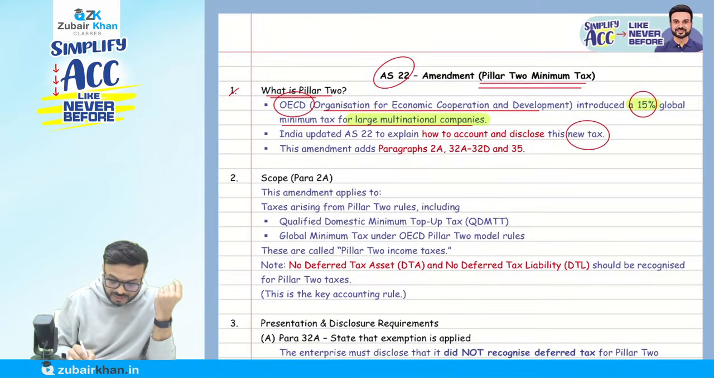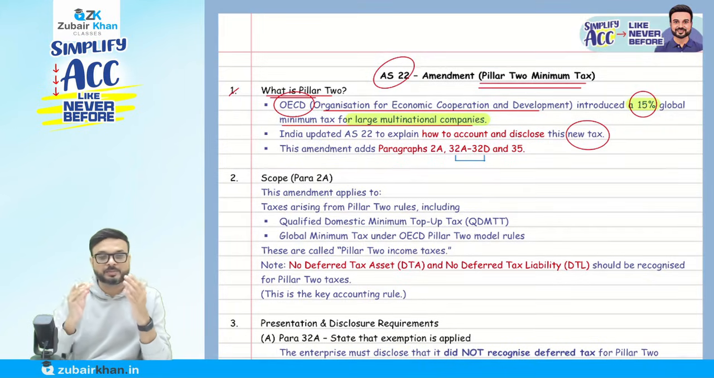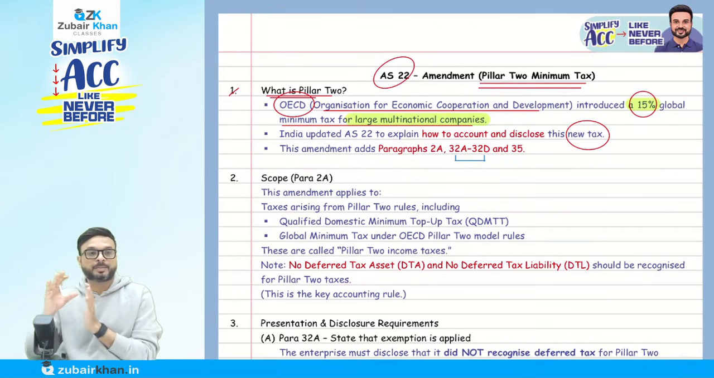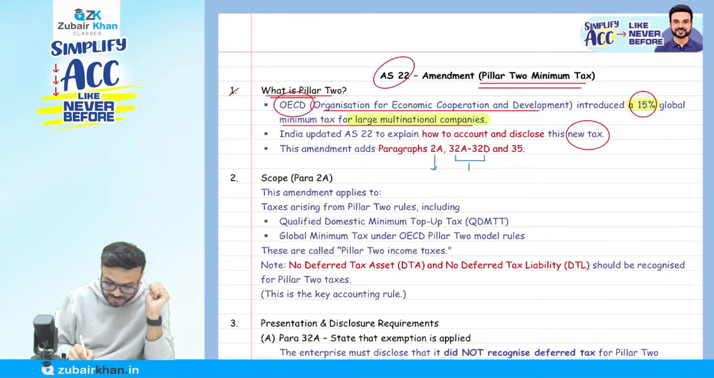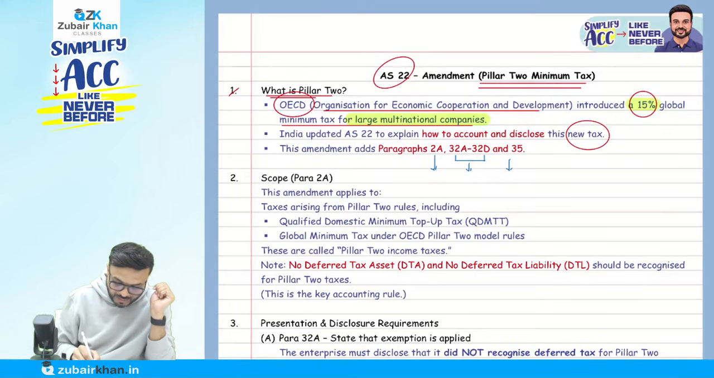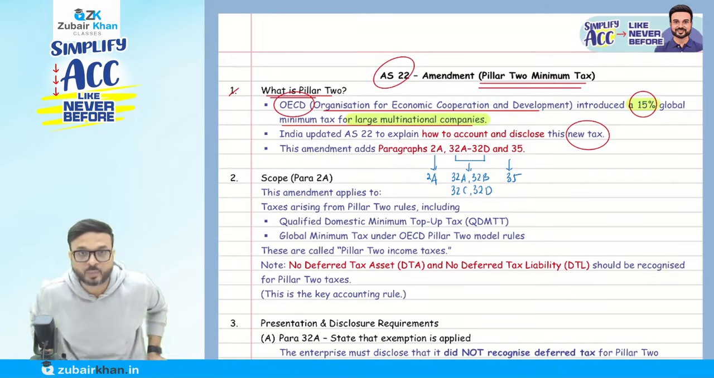They have made changes, an amendment, in para 2A and paras 32A, 32B, 32C, 32D, and para 35. So these are the paras in which these amendments are there. Now, please understand one by one.